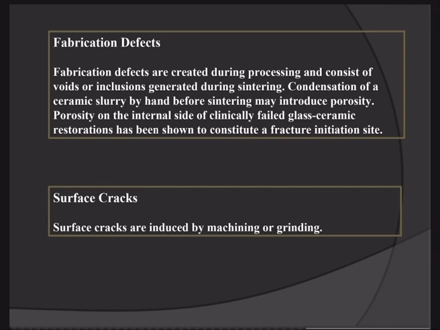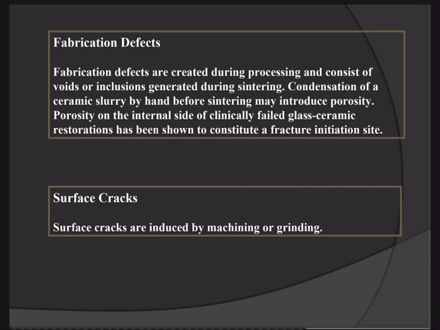When we process the ceramic material in the machine, like sintering, then these defects are developed in the material, and they can cause brittleness of the material. So if fabrication defects are present in the material, it will break easily.